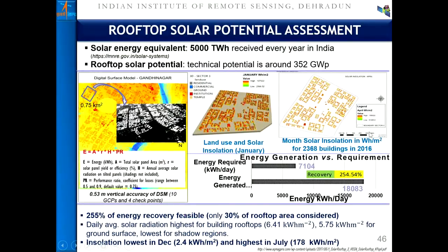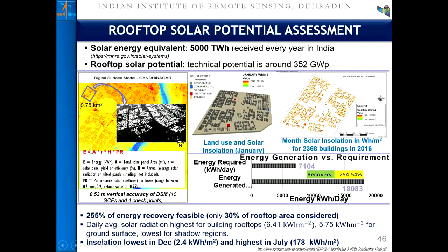Now, I'll move on to the other applications. These applications are rooftop solar potential assessment. It is coming up in a big way, particularly with the emphasis laid on the National Solar City Mission. Satellite data has wide usage because the solar potential is dependent on the solar insolation.